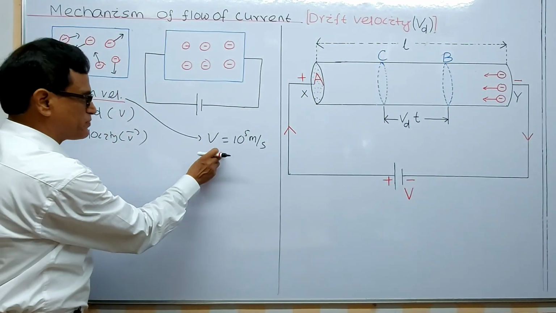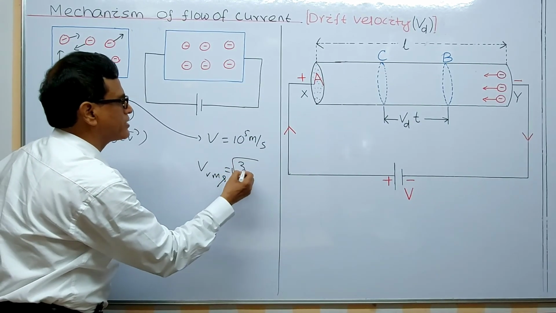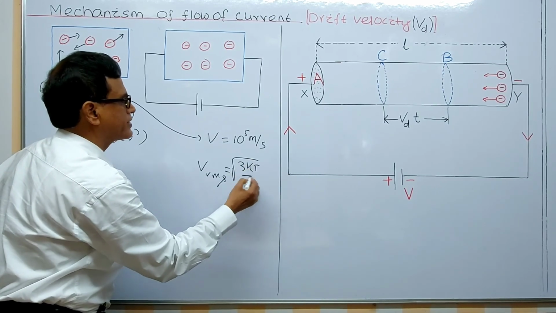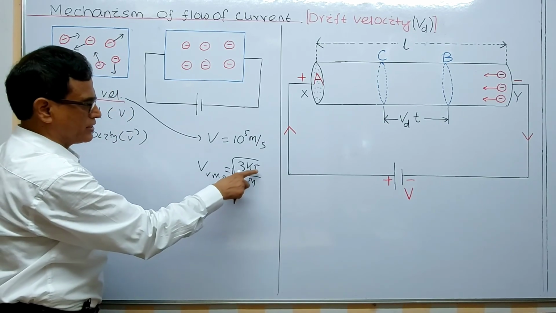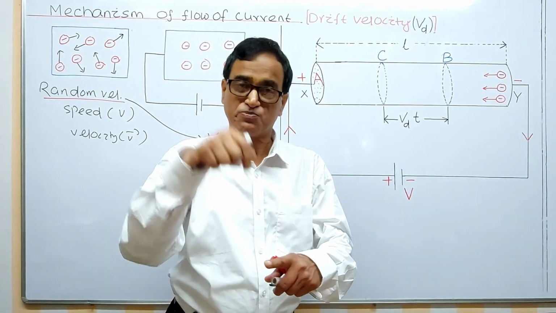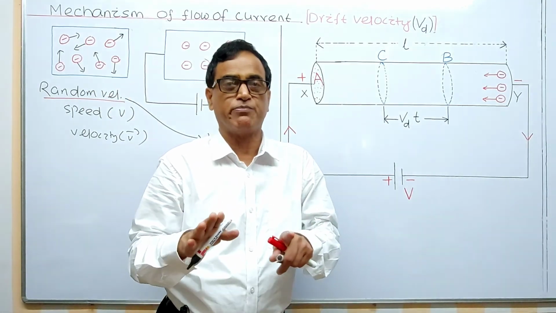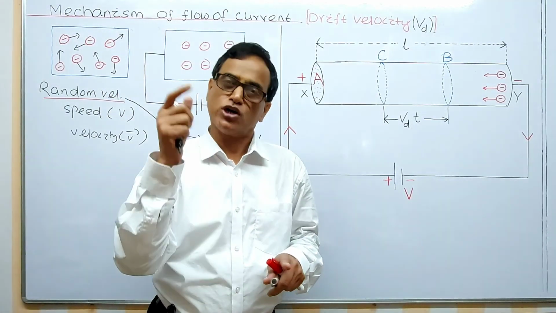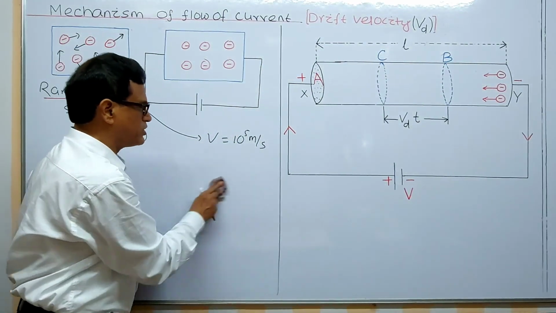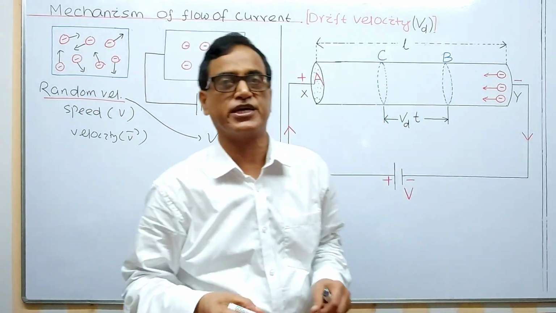But due to this speed due to thermal energy, and in chemistry I think you have read the formula root of 3kT by m. M is the mass, T is the absolute temperature, k is the Boltzmann constant. We don't need it here, but we get that speed with this formula. Temperature is 27 degrees Celsius, for example, room temperature, that comes to be 300 Kelvin. If you substitute all the values here, we will get this answer. So this I have given in materials, but here you can remember directly, the thermal velocity is very high, 10 to the power 5 meter per second.